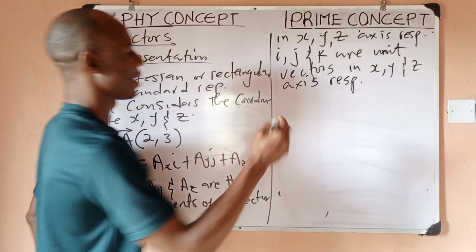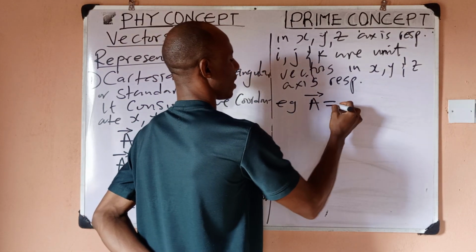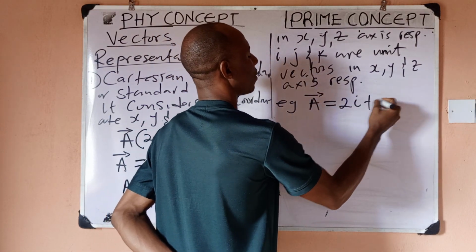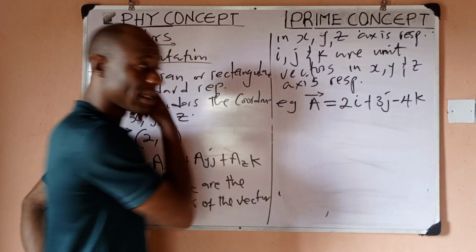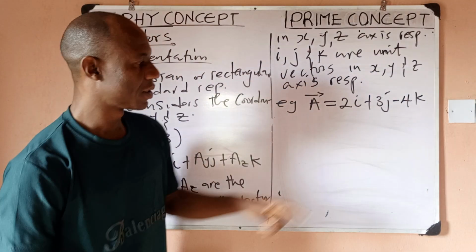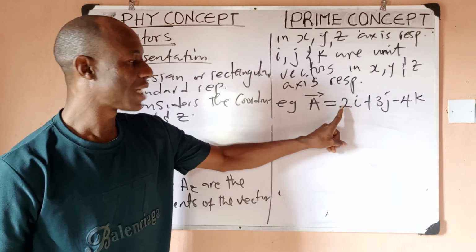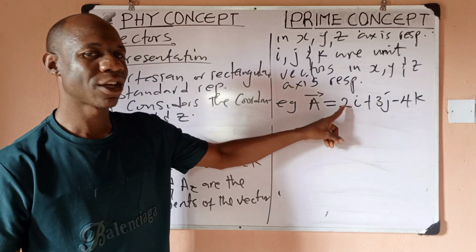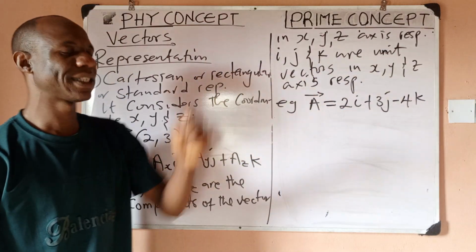I'll give you a quick example. So we have vector A, we have something like 2i plus 3j minus 4k. Now, it simply means that since I have I attached here, the number 2 is the component of this vector in what direction? In the X direction.